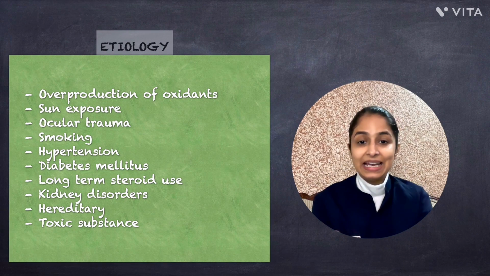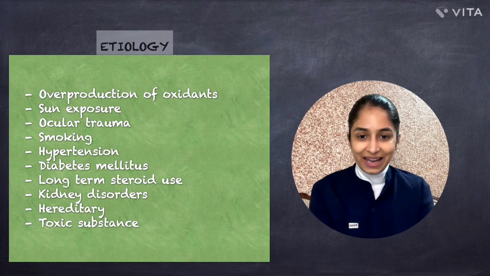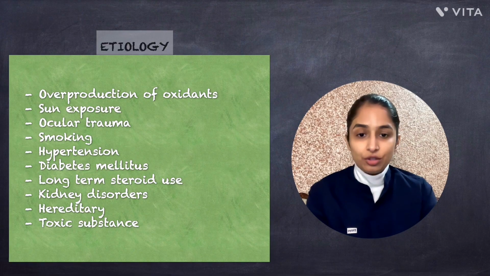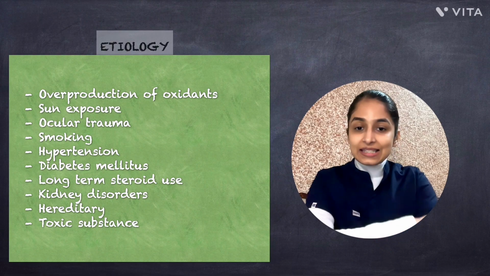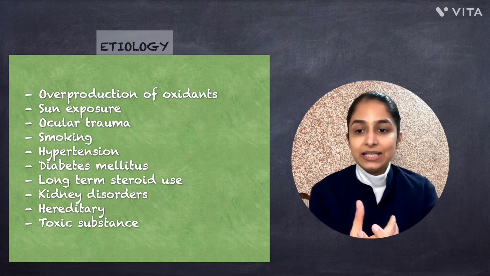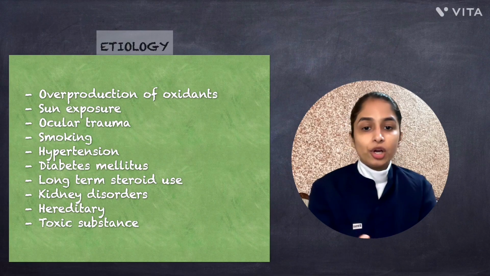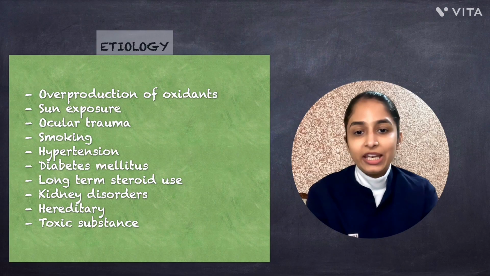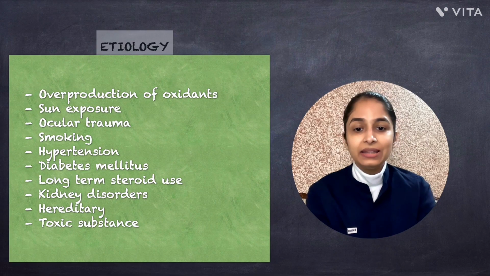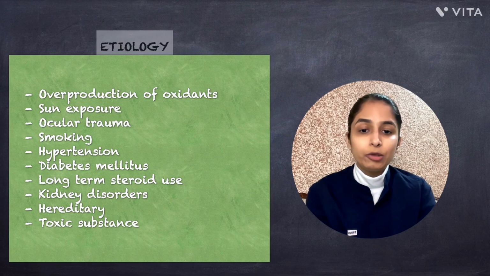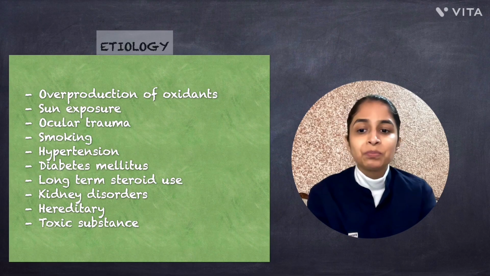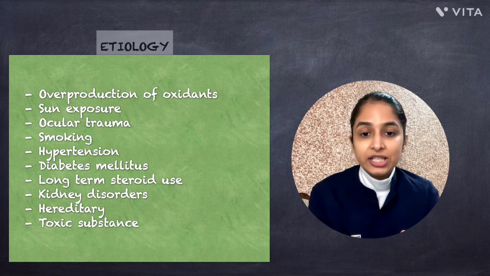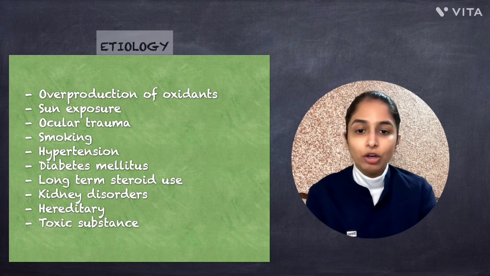So this slide outlines the etiology of cataract. There is overproduction of oxidants leading to oxidative stress. Then there is sun exposure, ocular trauma, smoking, and systemic diseases like hypertension and diabetes mellitus. Long-term steroid use is a very well-known risk factor of cataract development. Then there are kidney disorders, which contribute by metabolic imbalance and accumulation of toxic substances. Also, genetic predisposition leads to the development of cataract.